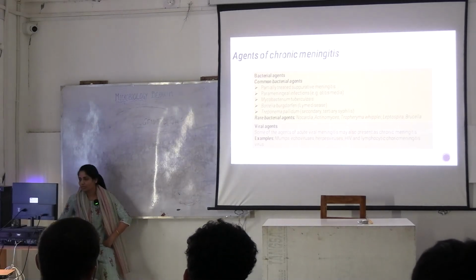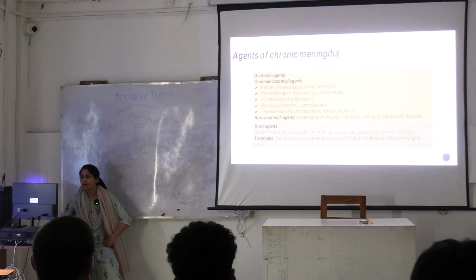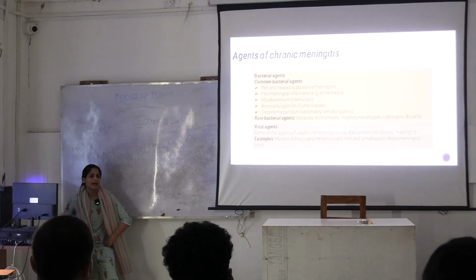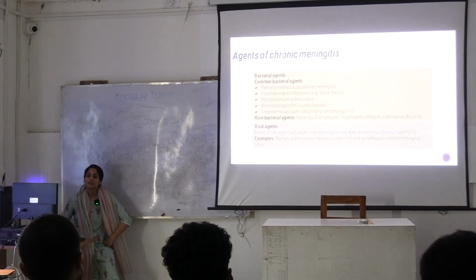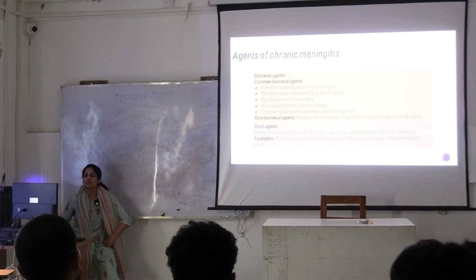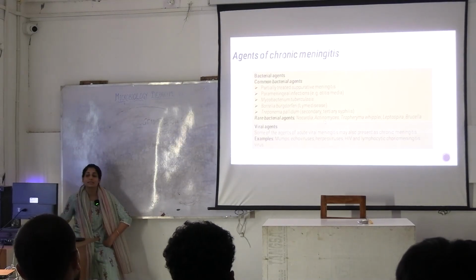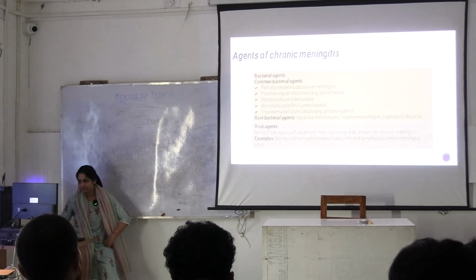Bloodstream infections. Tropheryma whipplei is found in the fields and can attack immunocompromised people. Actinomyces and Nocardia can cause subcutaneous mycosis, subcutaneous infections, right?